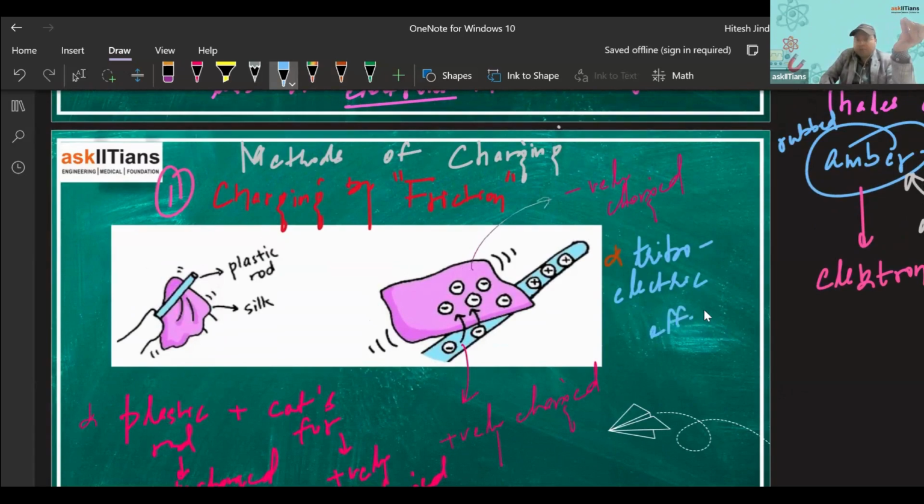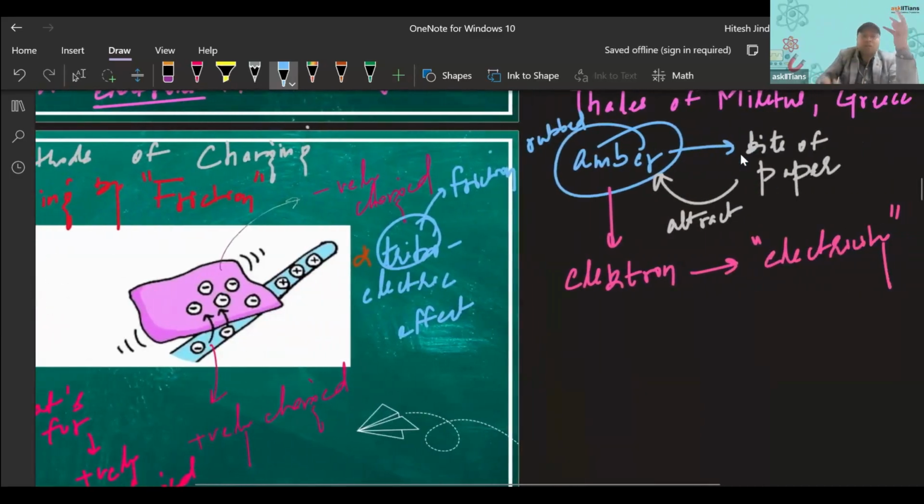Tribo means friction. So this electric effect coming due to friction is known as the triboelectric effect, and that happens in the case of charging a body by rubbing, or by the method of friction. Got it?